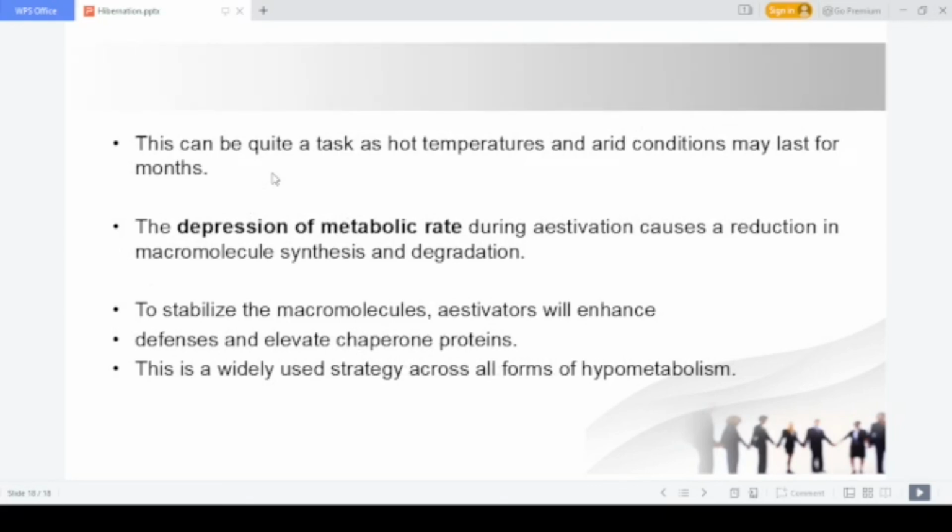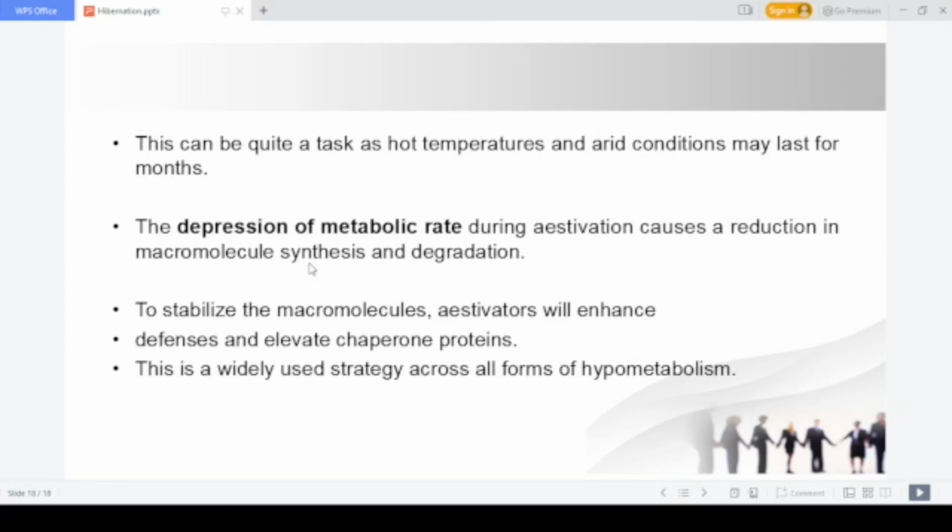In some animals, along with this depression of metabolism, we can find a reduction in macromolecular synthesis. And there is a type of protein known as chaperone protein. During any hibernation, there will be a reduction in the production of proteins as well as their degradation.